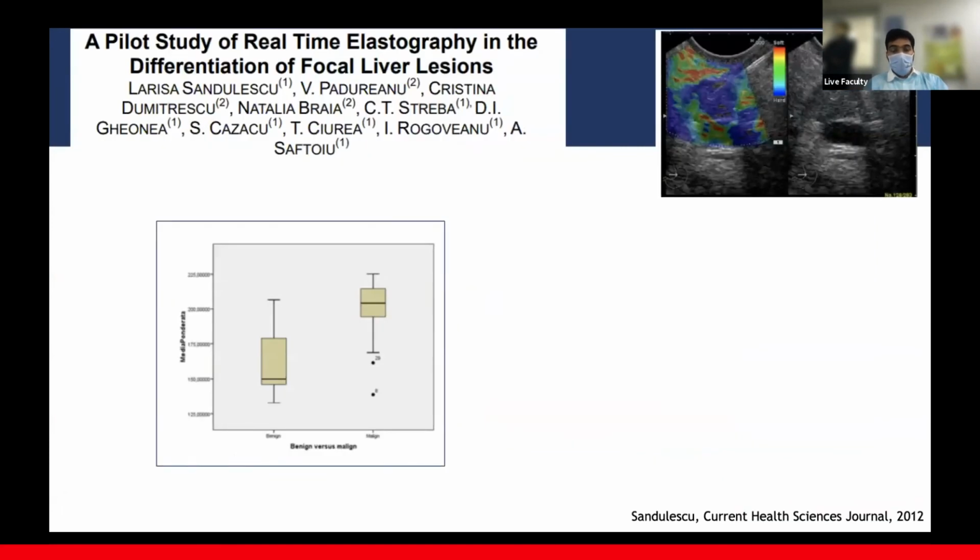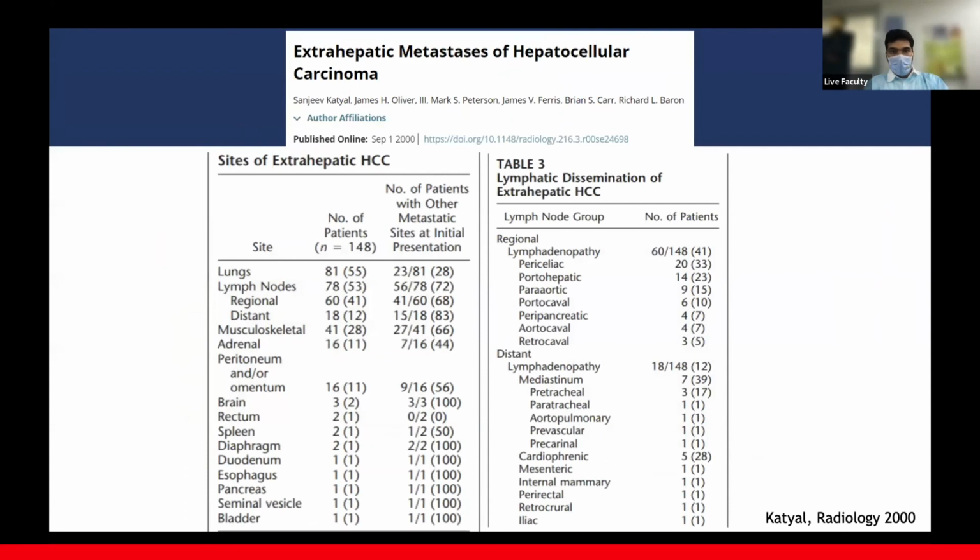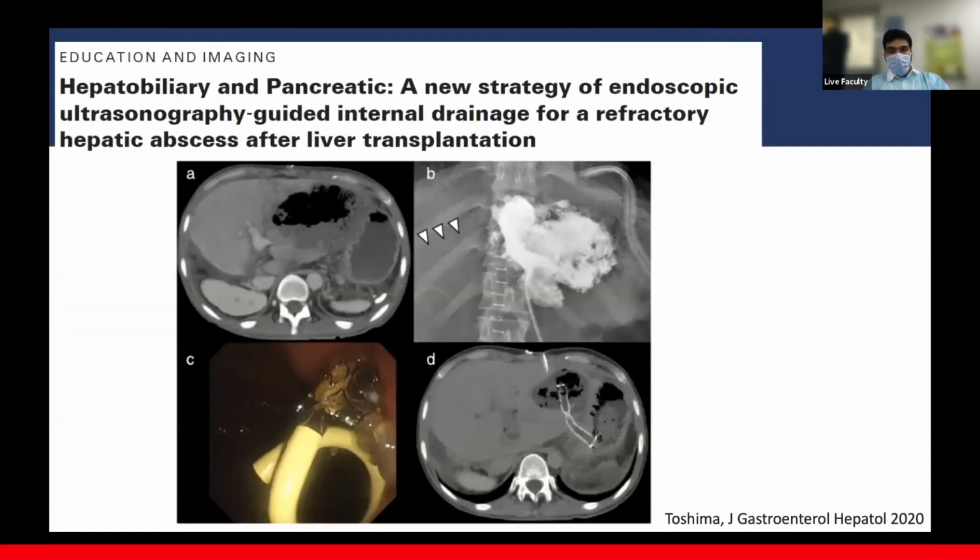Elastography of liver lesions, again, data is very sparse, scant, and old, but there seems to be a role there. It needs much more validation before it can come anywhere close to the prime time. I'm going to skip over this.